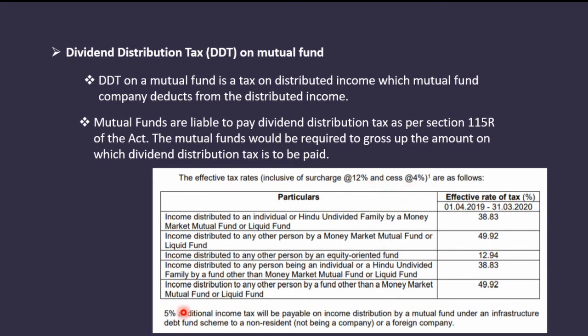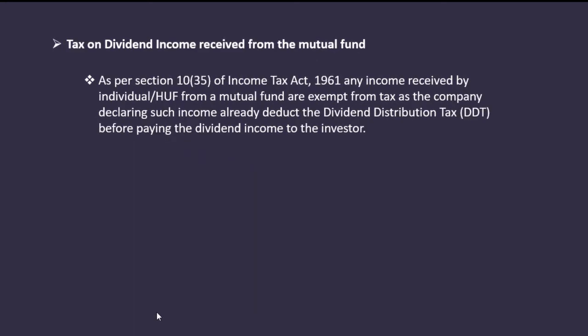5% income tax will be payable on income distribution by a mutual fund under an infrastructure debt fund scheme to a non-resident not being a company or a foreign company. Tax on dividend income received from the mutual fund.